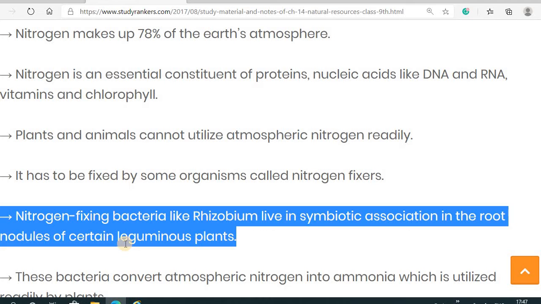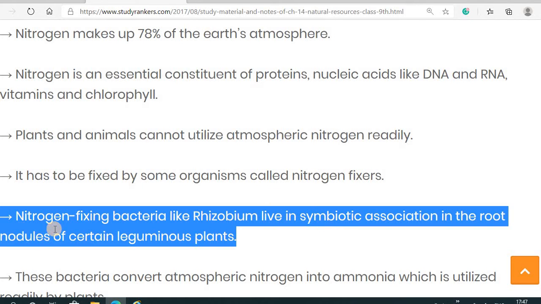So the root gives shelter to these nodules, meaning the rhizobium bacteria, and the rhizobium bacteria help to fix nitrogen. Ultimately it increases the fertility of the soil. So by this relation both are equally benefited. That kind of relationship we consider a symbiotic relationship.